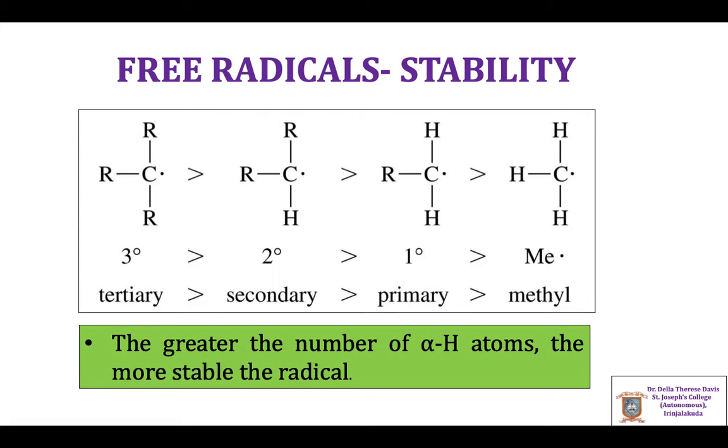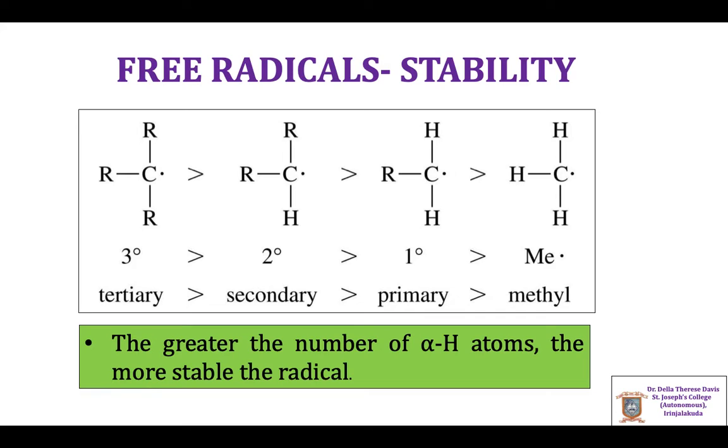Next is the stability of free radicals. The general order of stability for free radicals is: tertiary is more stable than secondary, which is more stable than primary, which is more stable than methyl free radical. Tertiary is the most stable free radical and methyl free radical is the least stable. This can be explained on the basis of hyperconjugation.